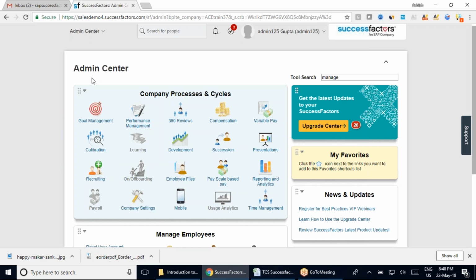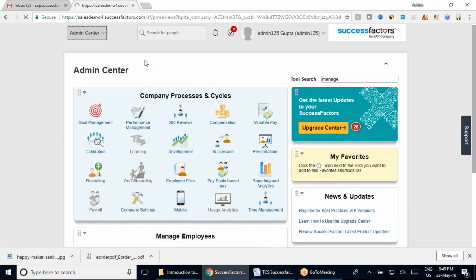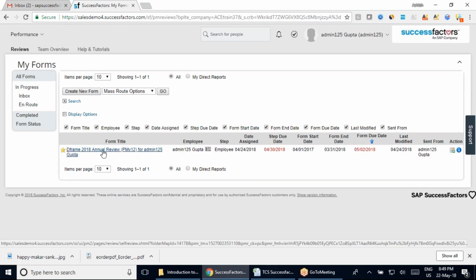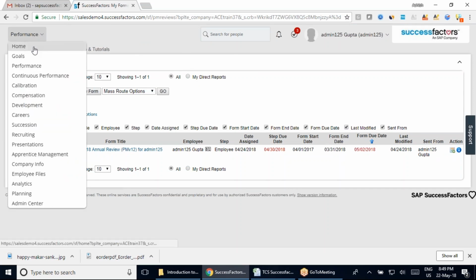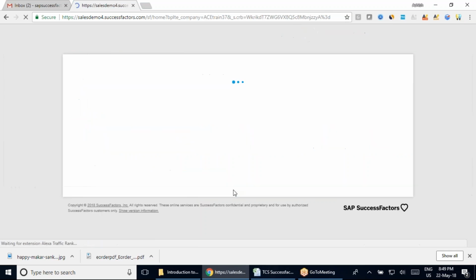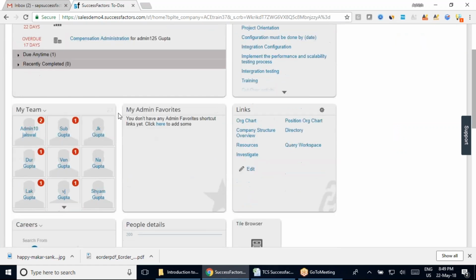But in this case, he does not require a favorite option, right? The end user will not see it. Only the people working as administrators require this favorite section. If they are working on the performance section, when their template is launched to them, they will come here, open their template from here, fill in this section, and it will go to the manager. So nowhere do they require this favorite, right? So your favorite section will not be there for your end user, and probably you don't need to assign this style to the end user.